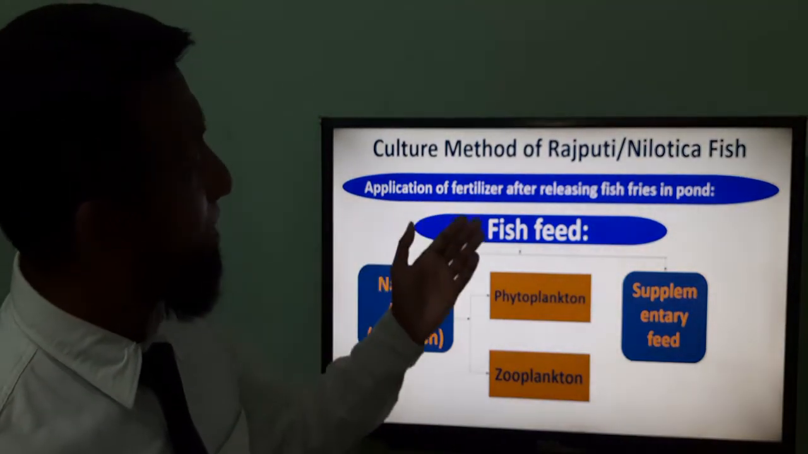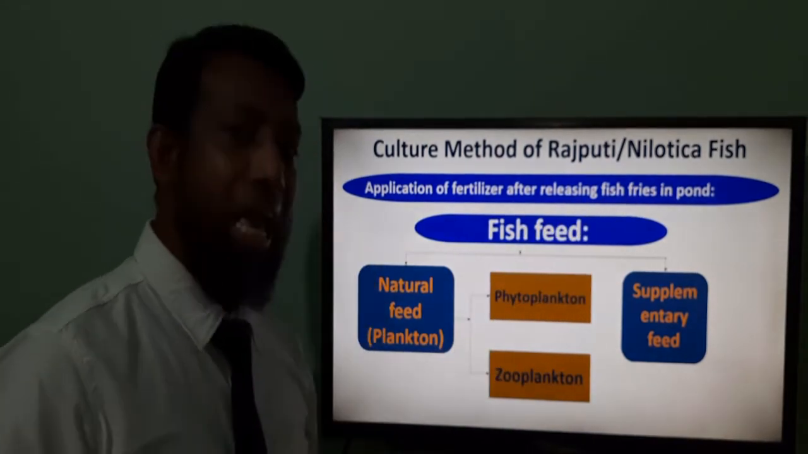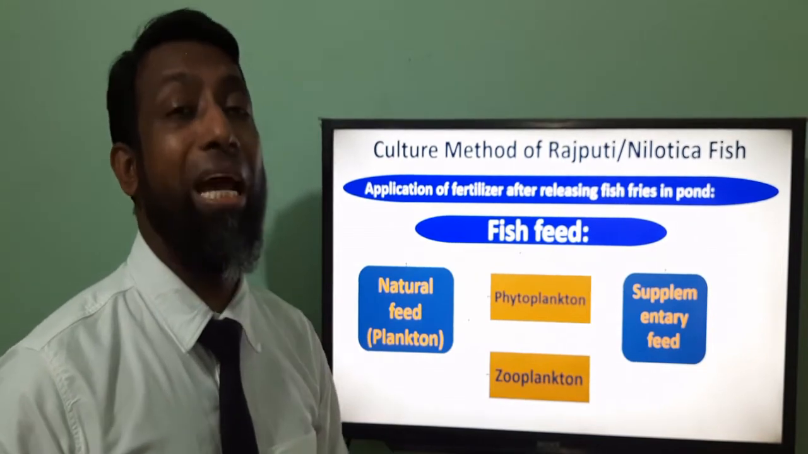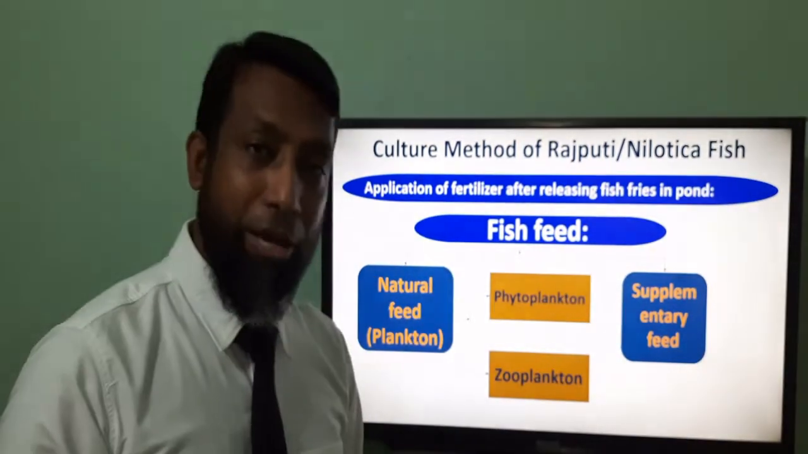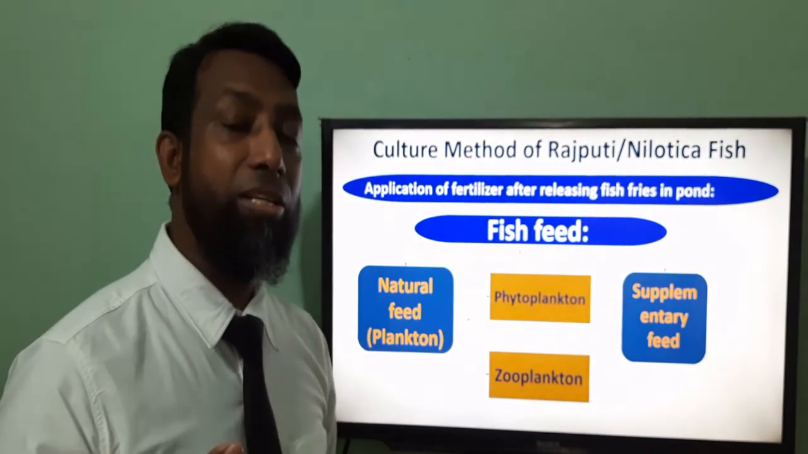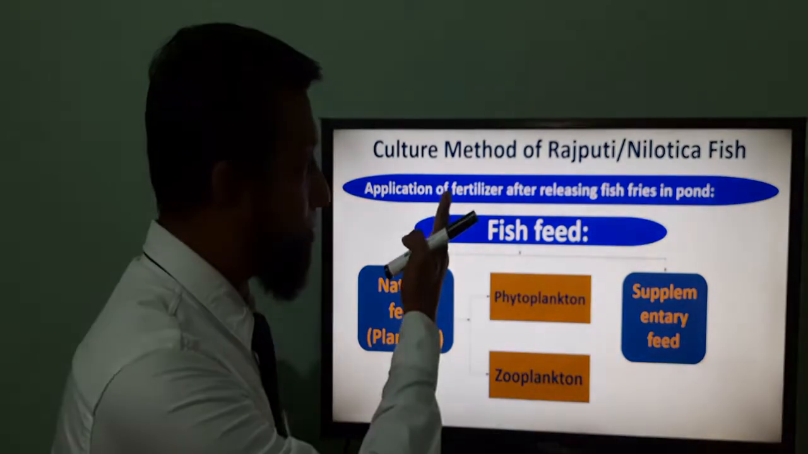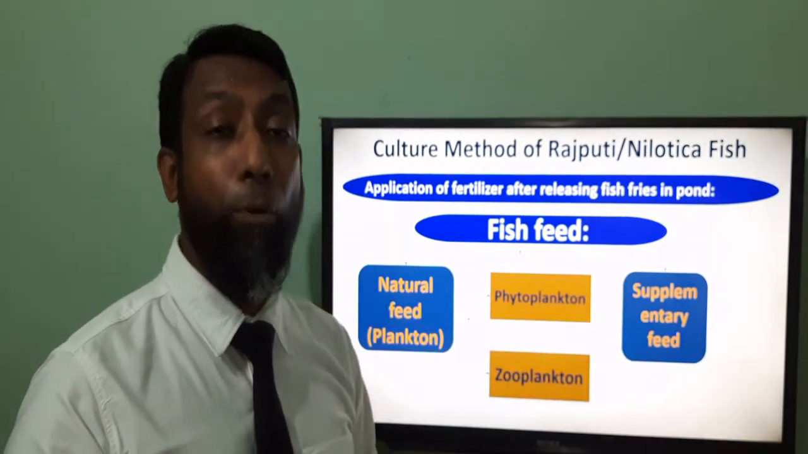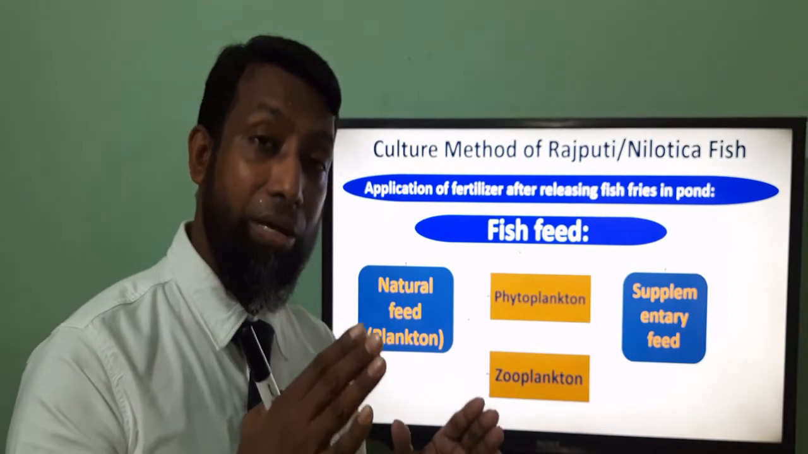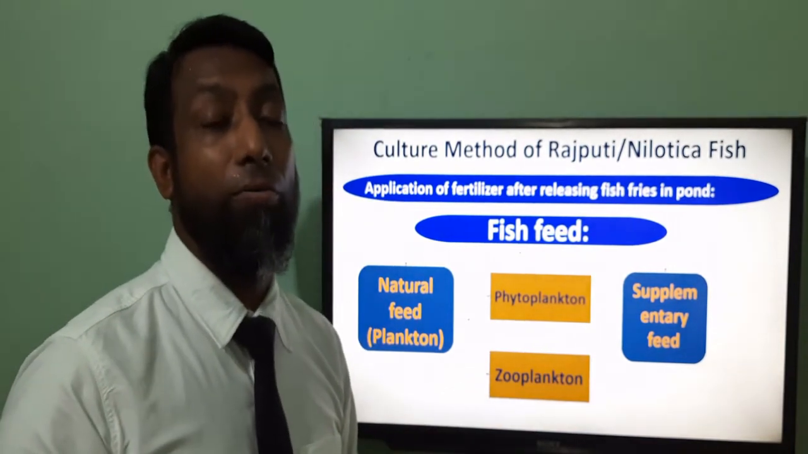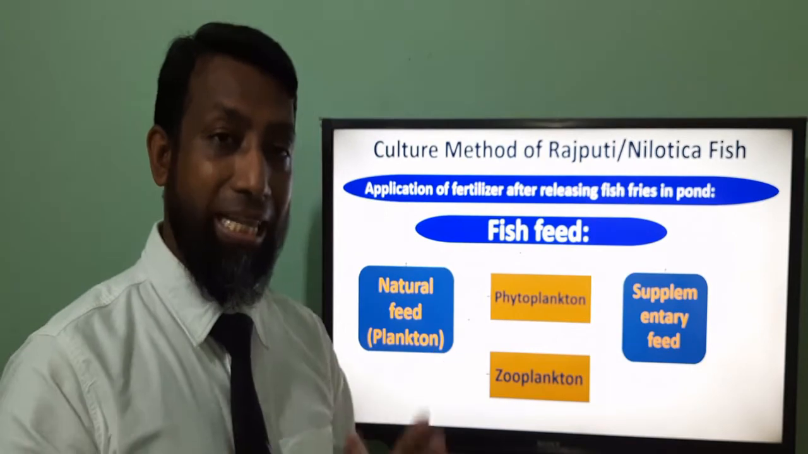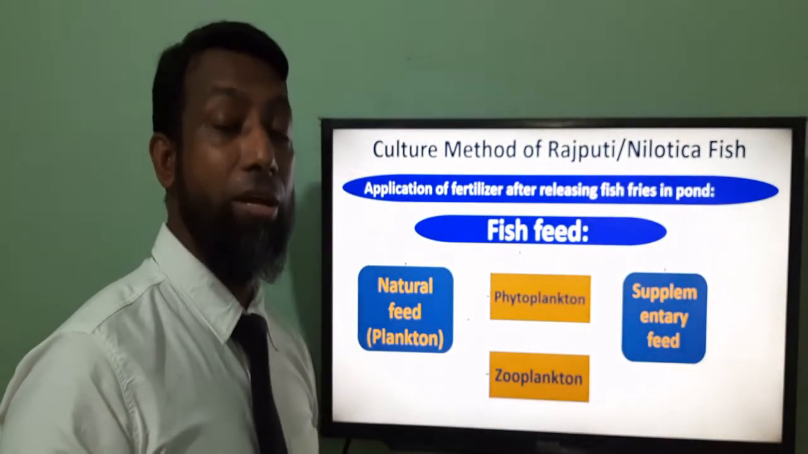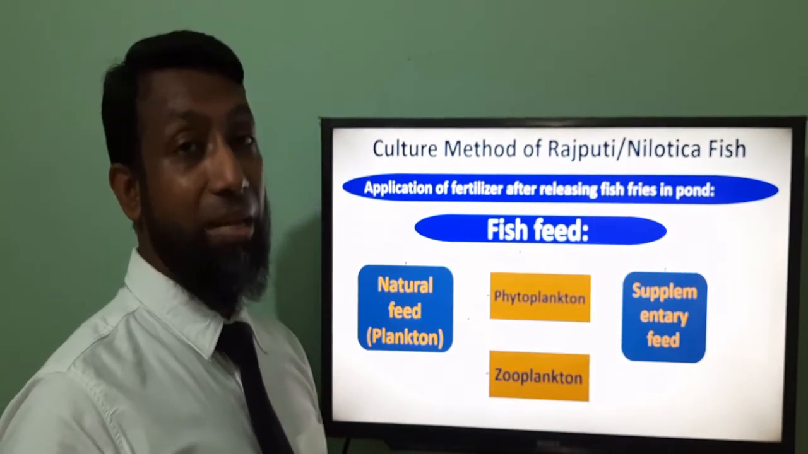Next is application of fertilizer after releasing fish fries in the pond. After releasing the fish fries in the pond, 10 to 15 days later we have to apply the fertilizer again, because when you release the fries, they eat the maximum natural feed in the pond. So there will be a lesser percentage of natural feed present in the pond. That is why we have to apply the fertilizer again. Then it helps to produce the natural feed in the pond.